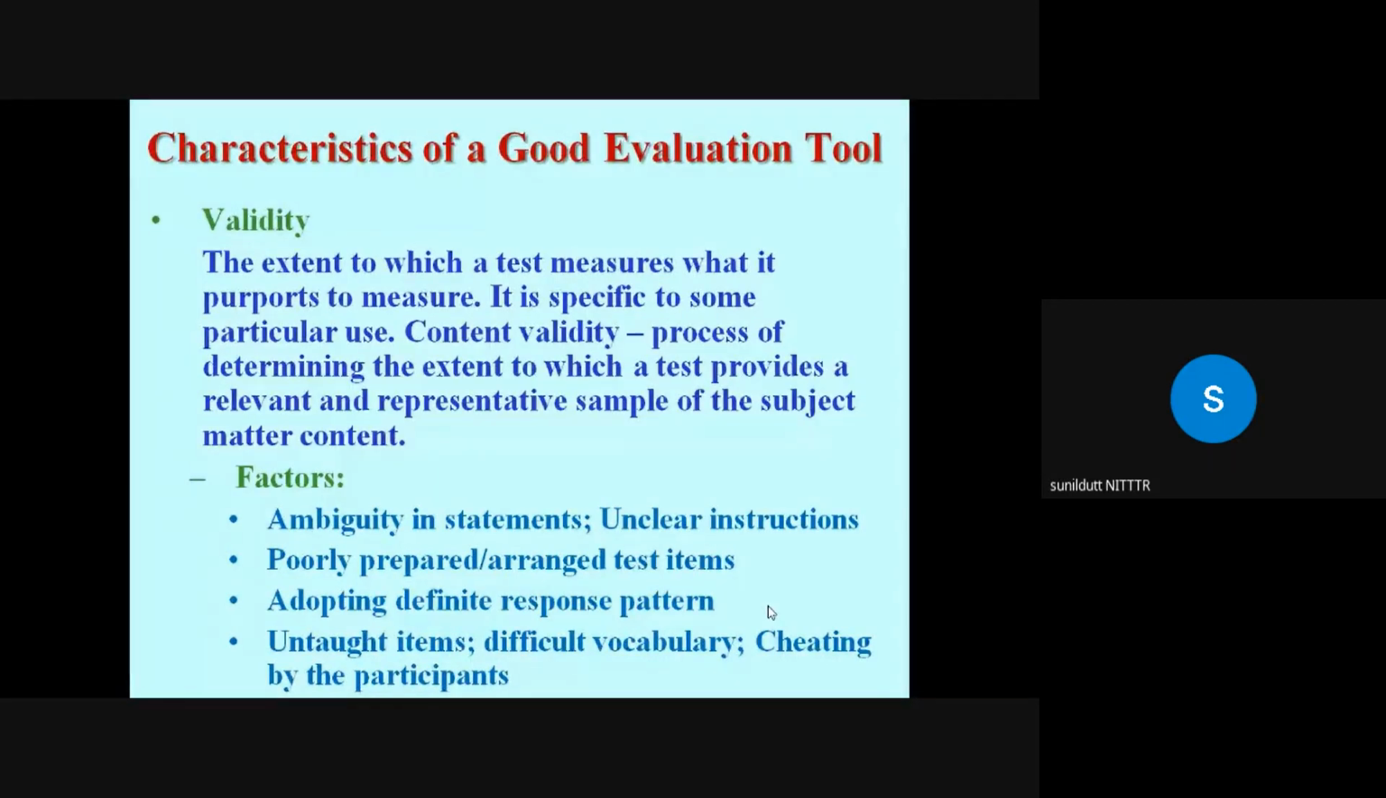Untaught items, if they are asked in the examination, or very difficult vocabulary, say, elucidate the concept of, the student is very confused. What is meant by the term elucidate, enumerate? The student knew the answer. Usually when the student comes out of the examination hall and asks the teacher what to put in this answer, and the teacher tells them, they say, sir, I knew this, but I did not know the meaning of the term elucidate. So use simple language that your students can understand. Cheating by some of the participants may also lower the validity.